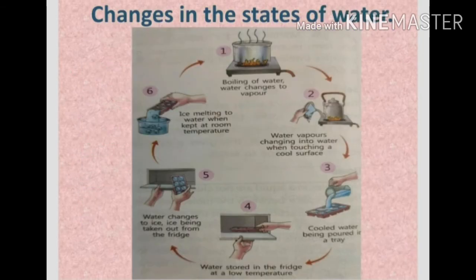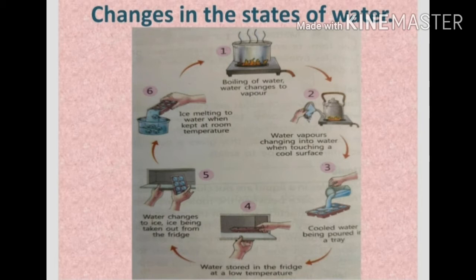Changes in the states of water. This can be shown by the diagram. Children, try to understand figure-wise. First figure: the boiling of water. Water changes to vapor. You can see from the figure, the water is placed on the burner and it starts boiling and changes into vapor.